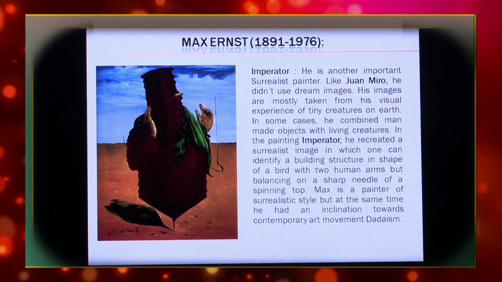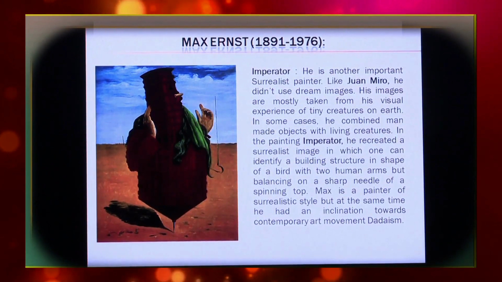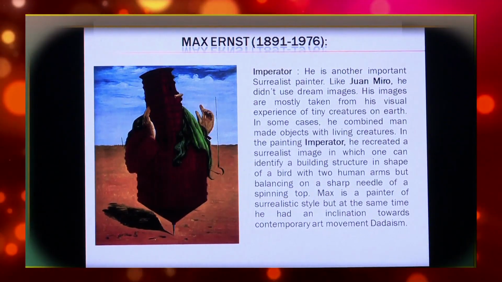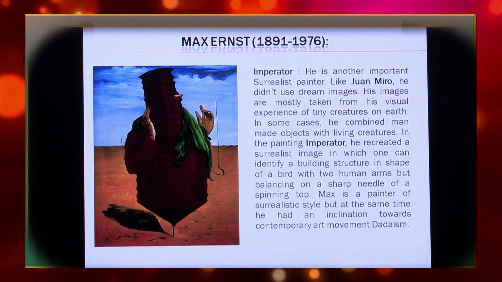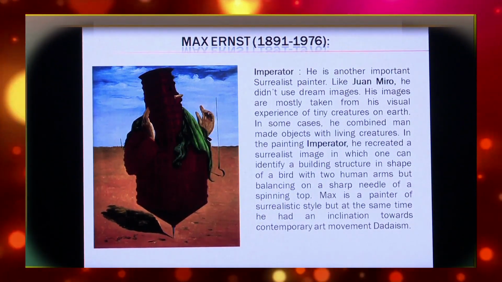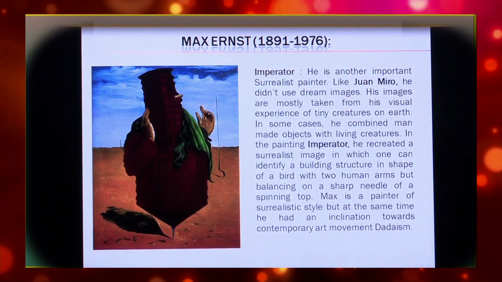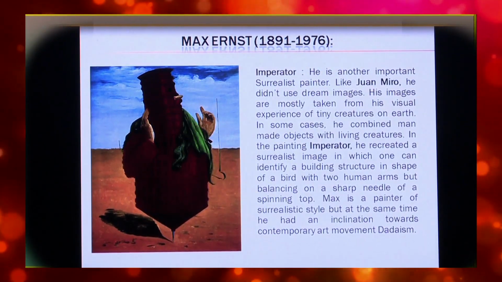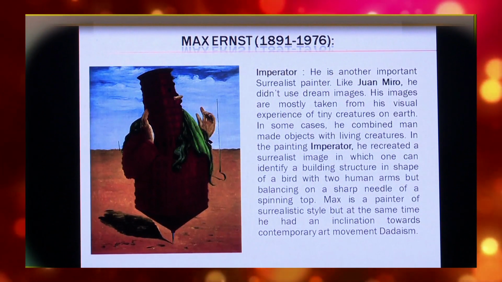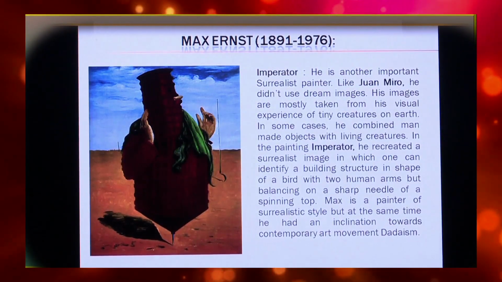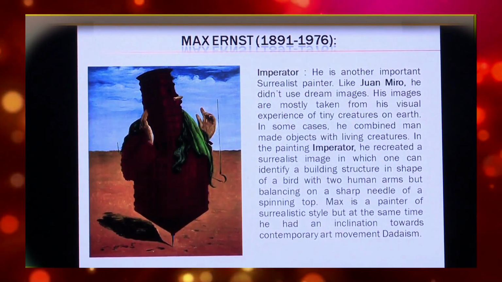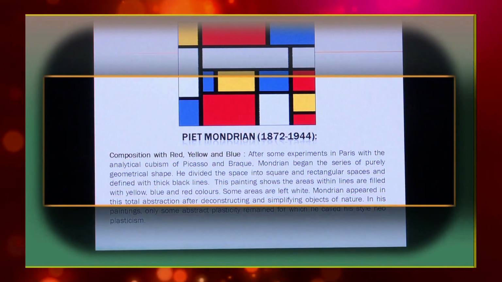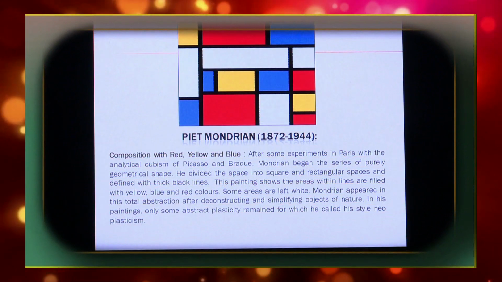In the painting Imperator, he recreated a surrealist image in which one can identify a building structure in the shape of a bird with two human arms, balancing on the sharp needle of a spinning top. Max is a painter of surrealistic style, but at the same time, he had an inclination towards the contemporary art movement Dadaism.